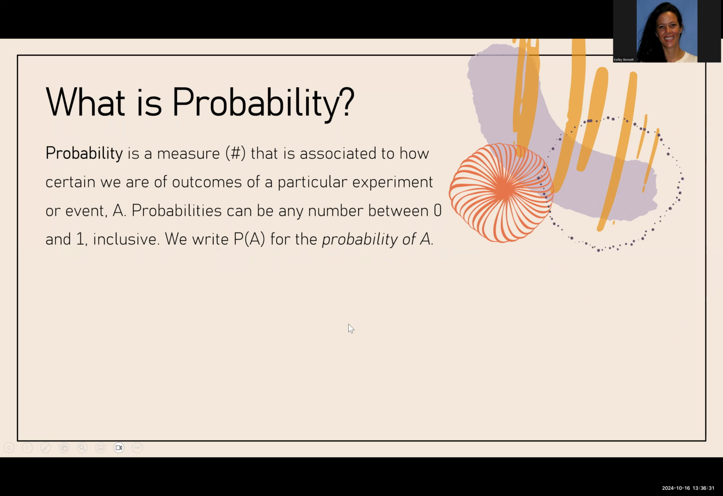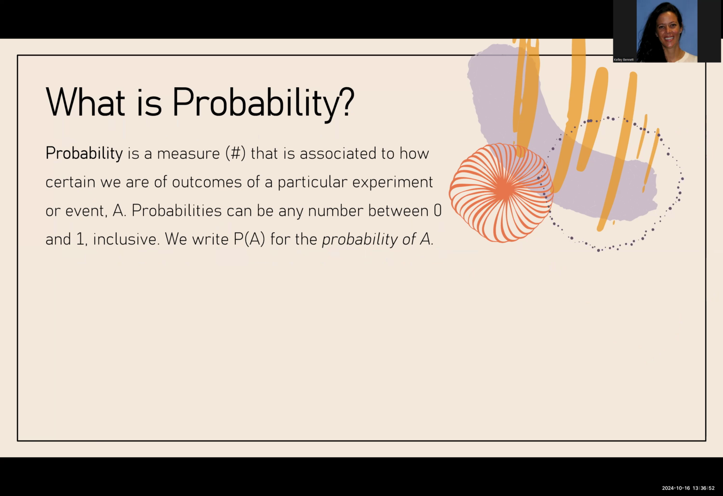So what is a probability? Probability is a measure, think of a number, that is associated to how certain we are of outcomes of a particular experiment or event A. So we typically denote experiments or events with capital letters at the beginning of the alphabet.